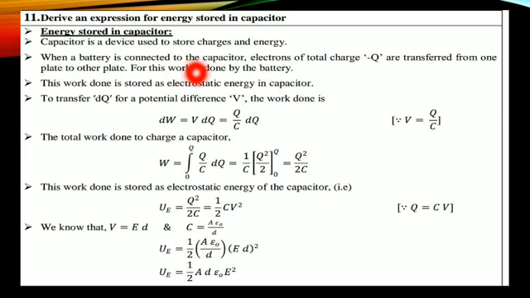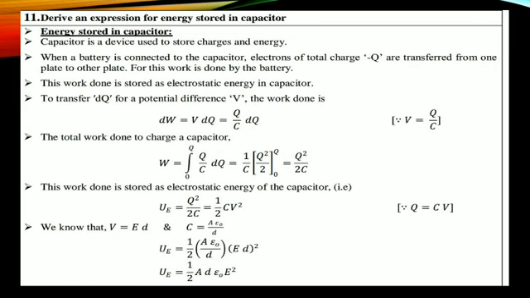When a battery is connected to a capacitor, electrons of total charge minus q are transferred from one plate to another plate. So the work done by the battery is stored as electrostatic energy in a capacitor. This is very important: work done is stored as electrostatic potential energy in a capacitor. This statement is very important. Okay, now come to the derivation.